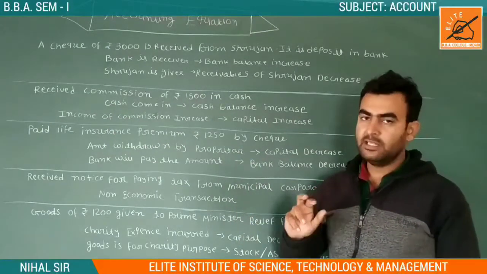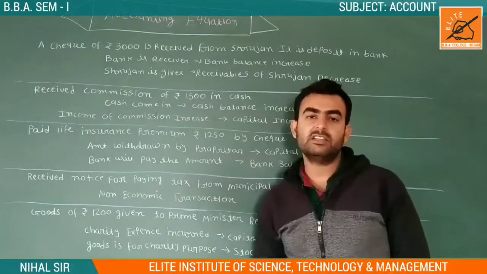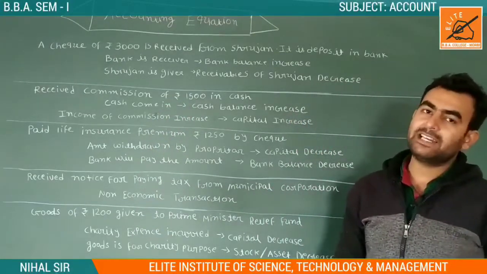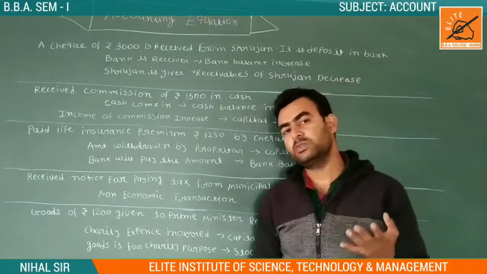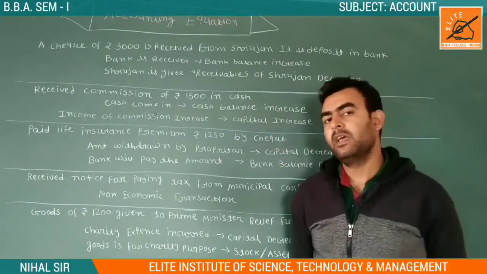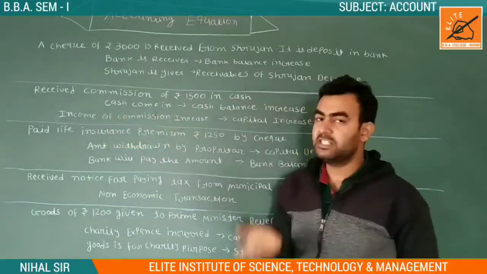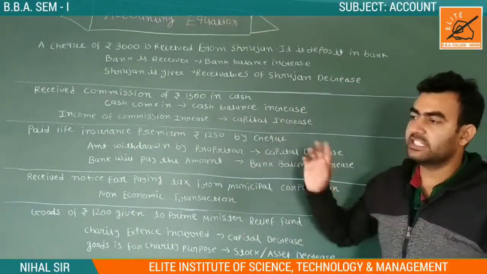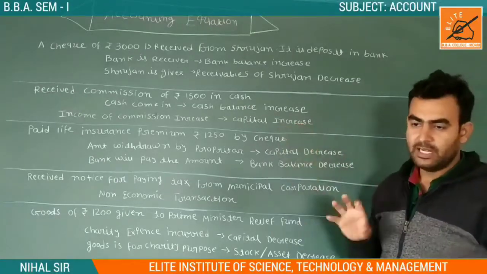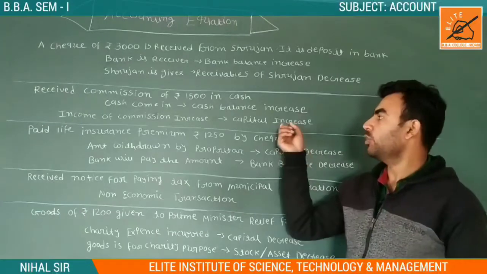Commission comes under a nominal account, and in the nominal account the rule is: all expenses and losses are debited, and income, profit and gain are credited. So our income of commission is increased. Then there is the impact on our capital. We get our cash, it is our capital, so our capital is increased.